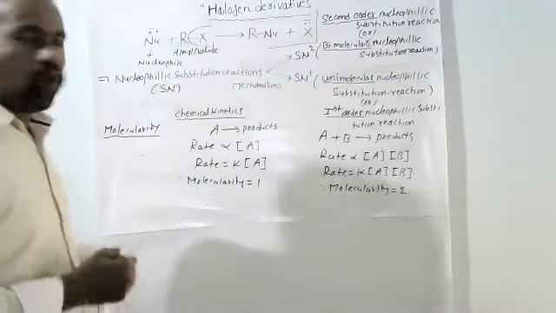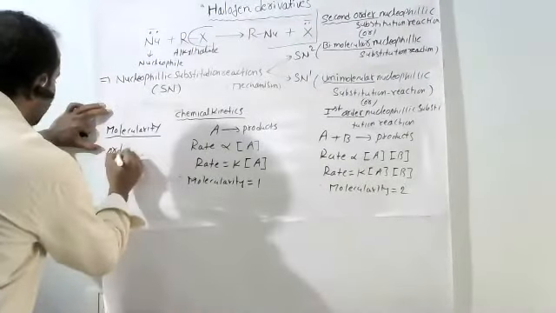Okay, after that, what is called order of reaction?